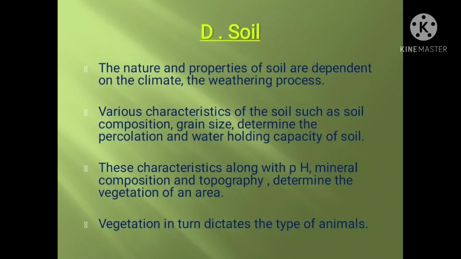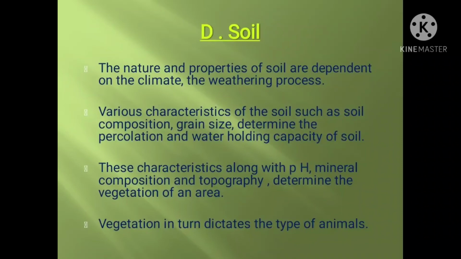These characteristics, along with pH, mineral composition and topography, determine the vegetation of an area. This vegetation in turn dictates the type of animals.